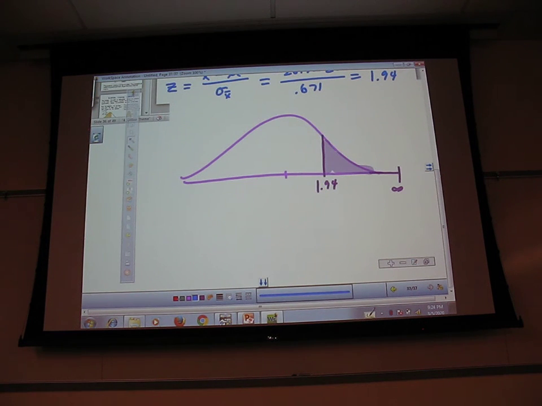And I'm going to do normal CDF of 1.94, comma, some large number, 221. Why not? Any large number. And if I do that, I will get, oh, why don't I just do this?